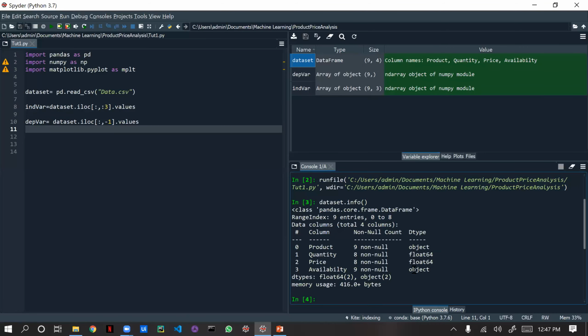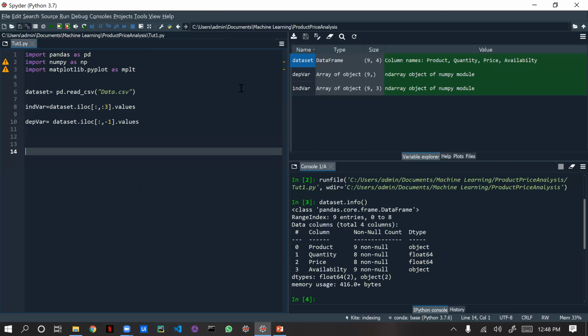It's up to you. Okay, now what we have done: we have imported the libraries, we have created a data set which is pulling the data from CSV by using the pandas object. Then we have created two variables, independent and dependent. Okay, now what we are going to do is preprocess the data.